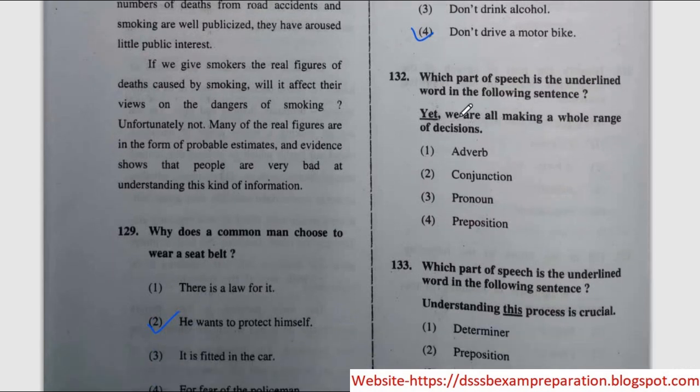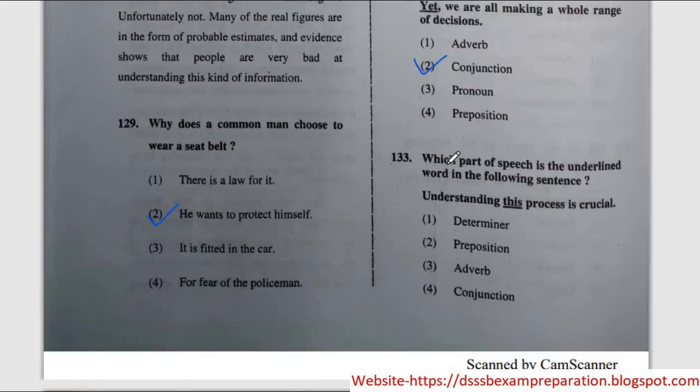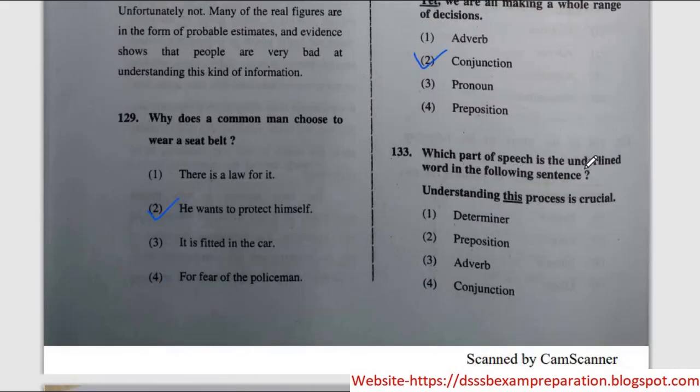Next question, which part of speech is the underlined word in the following sentence? Yet we are all making a whole range of decisions. So the correct option is option number 2, conjunction. Next question, which part of speech is the underlined word in the following sentence? Understanding this process is crucial. So the correct option is option number 1, determiner.